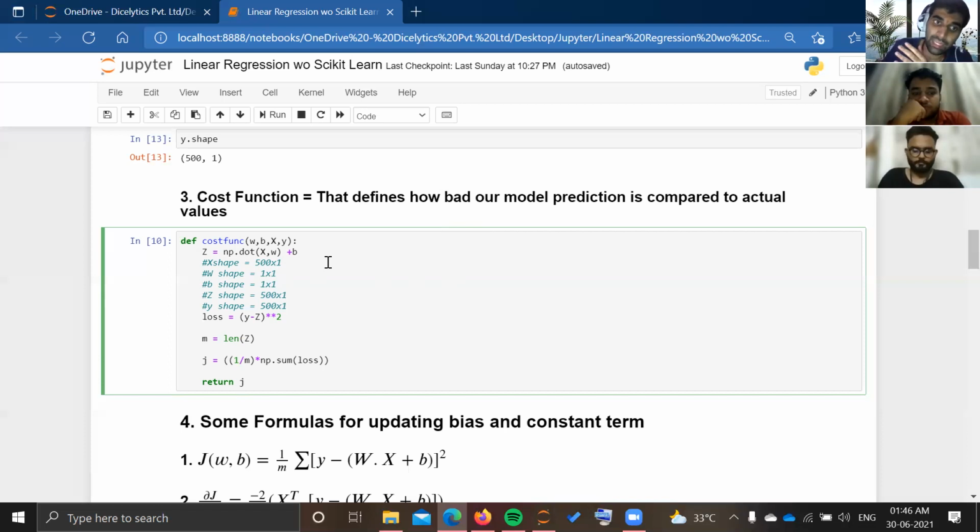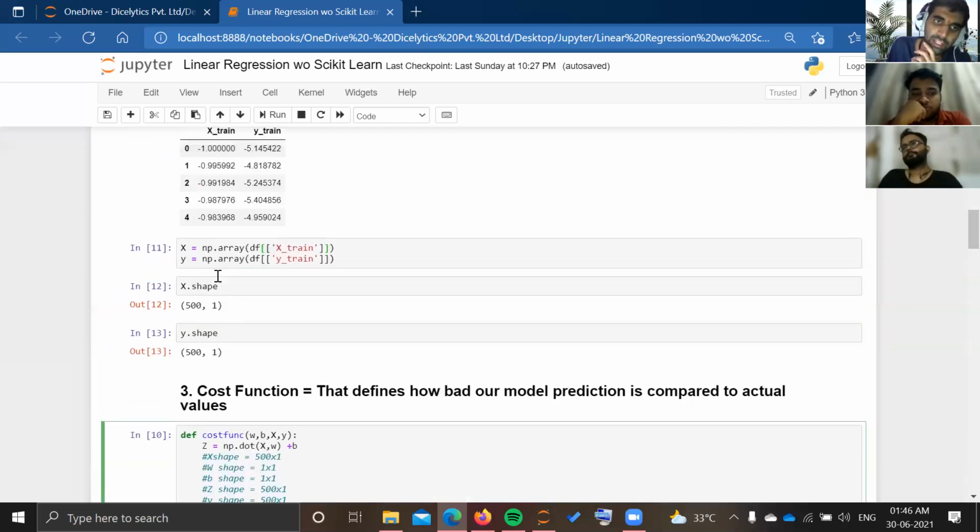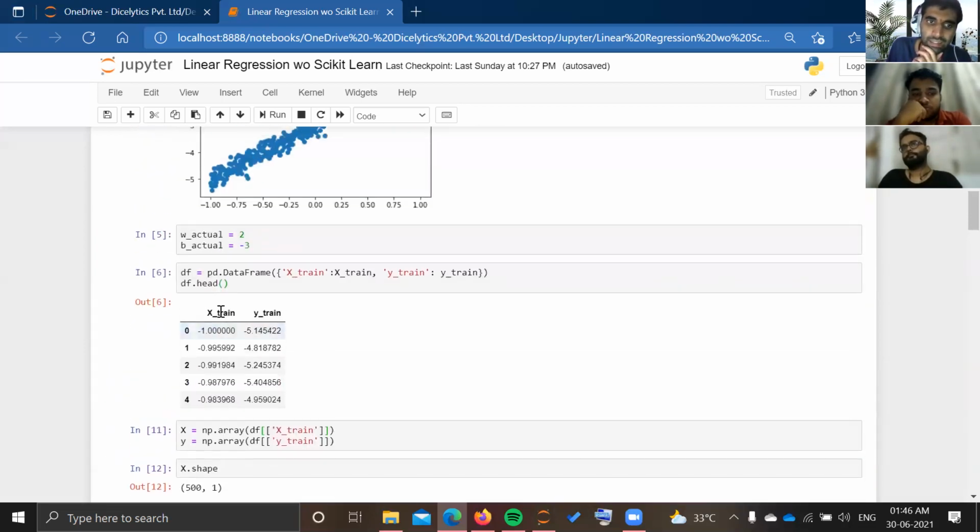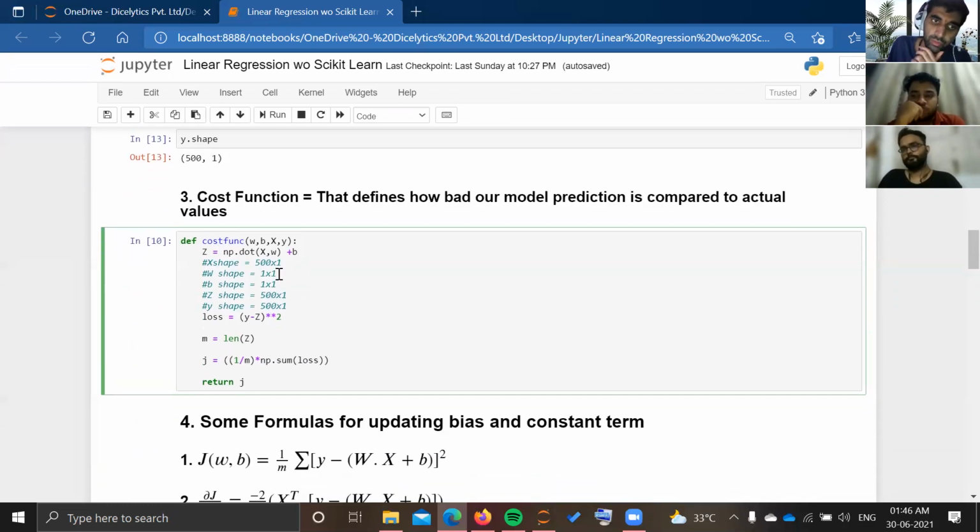And when I add b to each of those values, my z will also become a vertical column type of matrix, with a shape equal to the x shape or y shape. As you can see in the data frame, the shape of my x train was 500 cross 1 and y train was 500 cross 1. So the z calculated here will also have a shape of 500 cross 1.